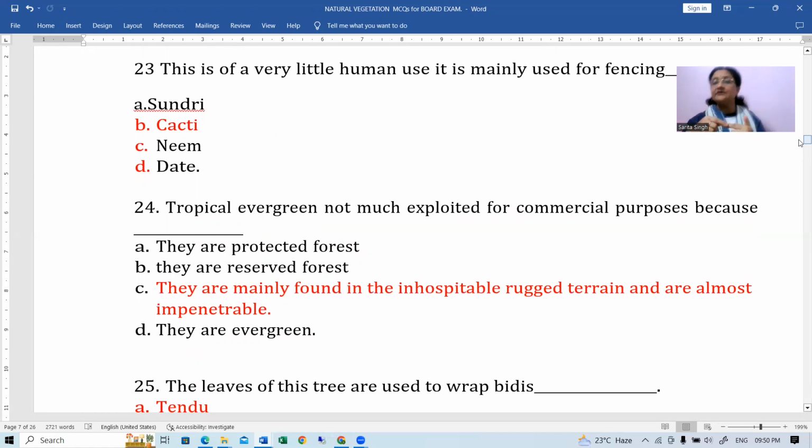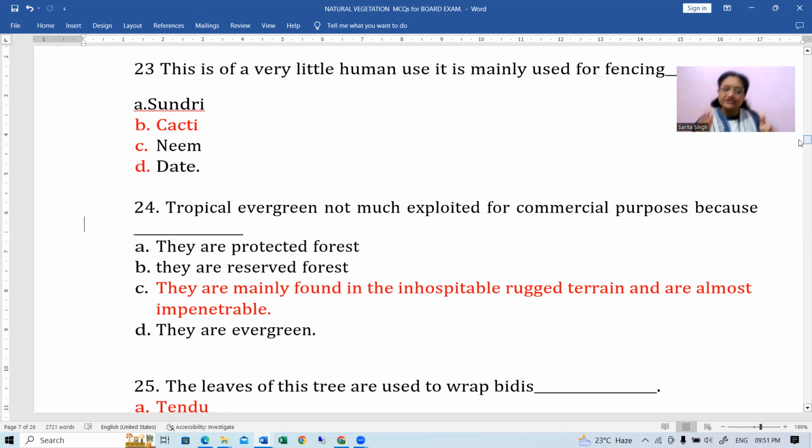Okay, which makes the movement very difficult. Suppose anybody has to cross the forested area, it becomes quite difficult, right? Which is not seen in the case of the other one, tropical deciduous forest. Their trees are there, but undergrowths are not much found there, so it's not going to create problems in the movement. Okay, one point. Second very important point is that the tropical evergreen forests are actually present in mixed stand, right? What does that mean? That means they are having different species of trees and plants within a small area.